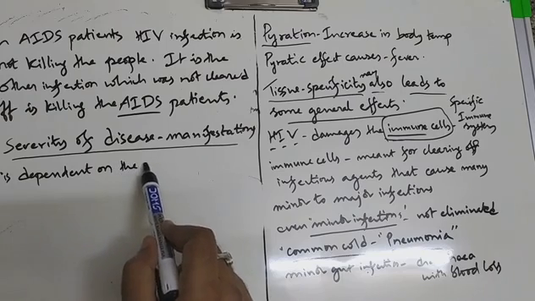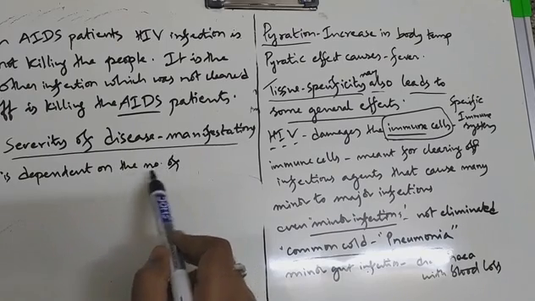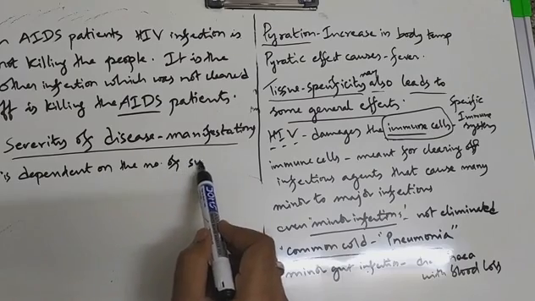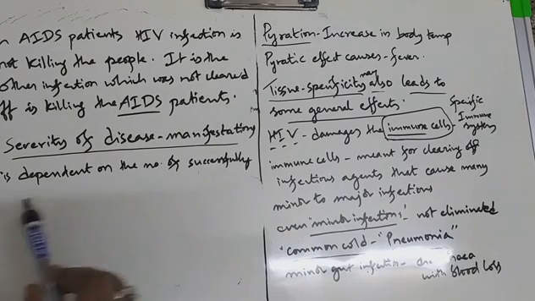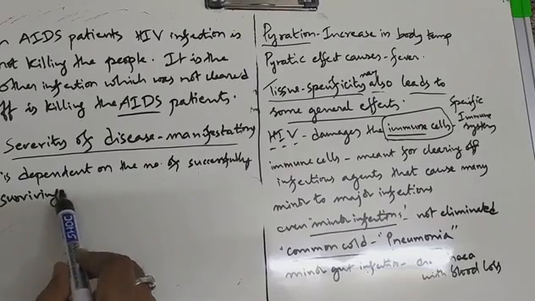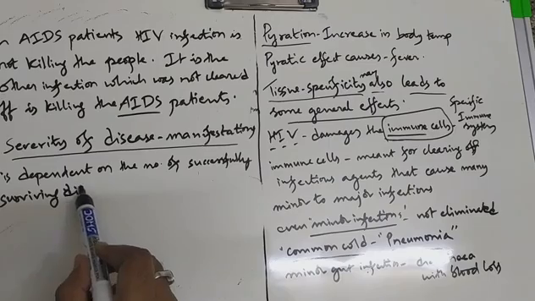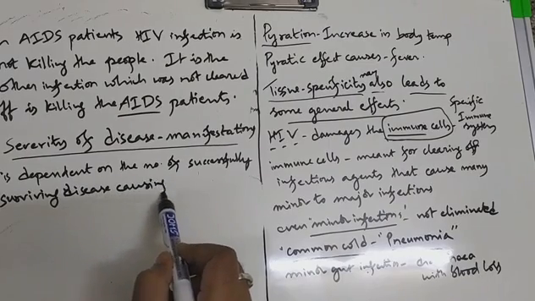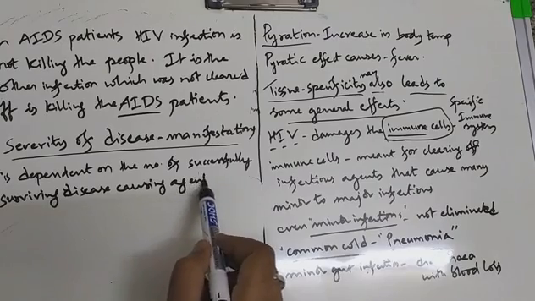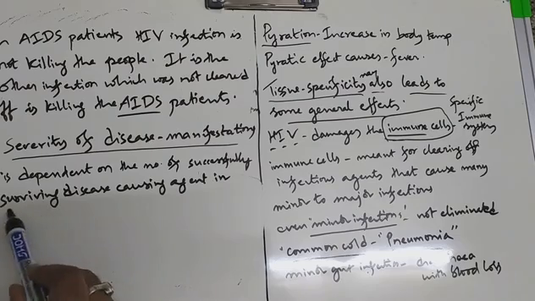the number of successfully surviving infectious or disease causing agents in the body, right?